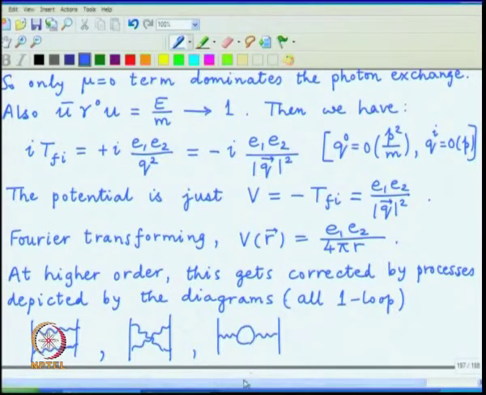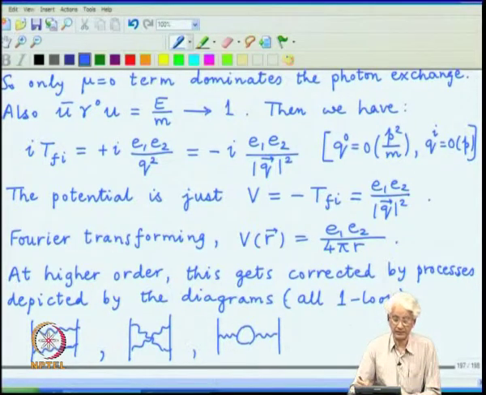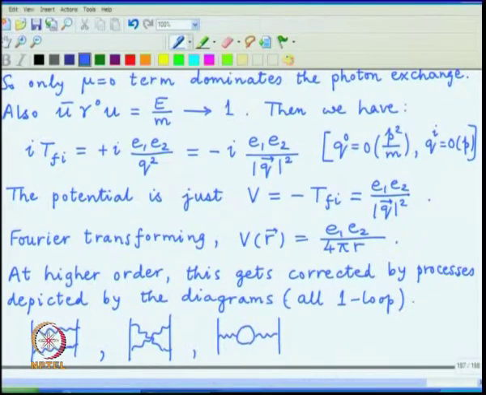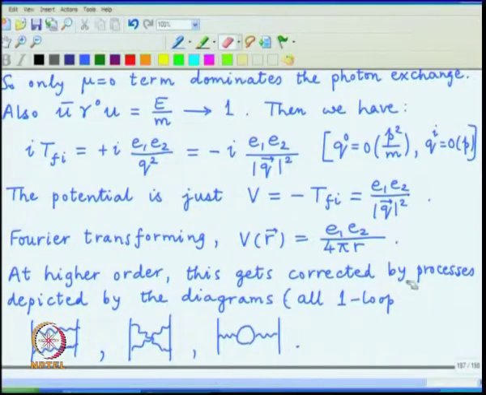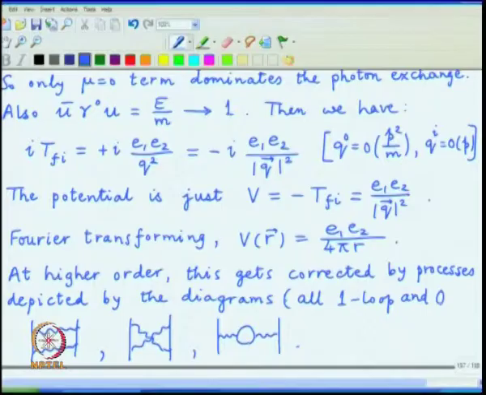to this lowest order Coulomb potential, and in particular those corrections can be found in standard textbooks. And in particular these diagrams are all one loop, and they give contributions which are order alpha square. The Coulomb potential is order alpha. So, this is the next correction to the Coulomb potential.